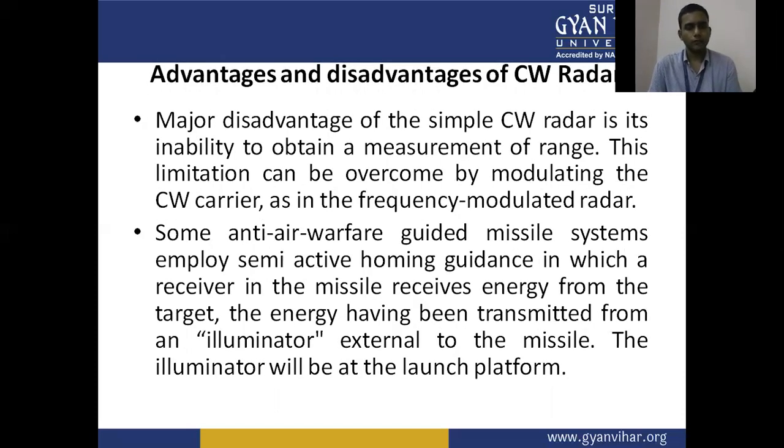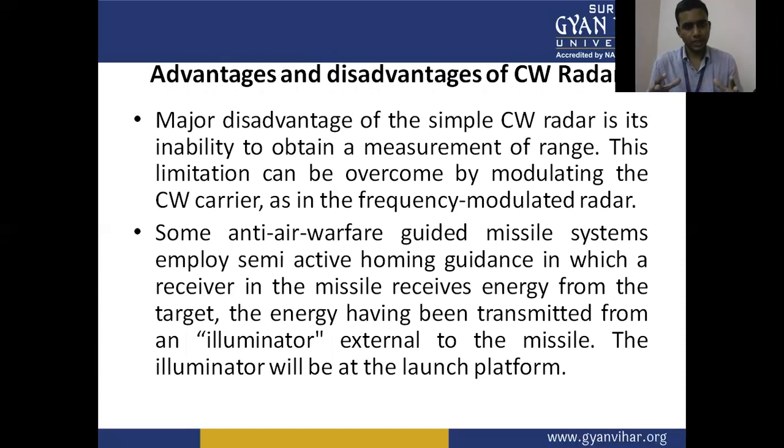Now, after discussing the advantages and applications of CW radar, we have some drawbacks or disadvantages of CW radar. The major disadvantage of the simple CW radar is its inability to obtain a measurement of range.